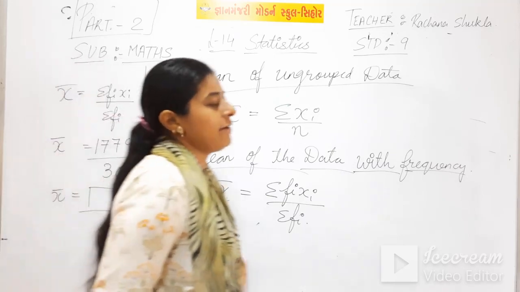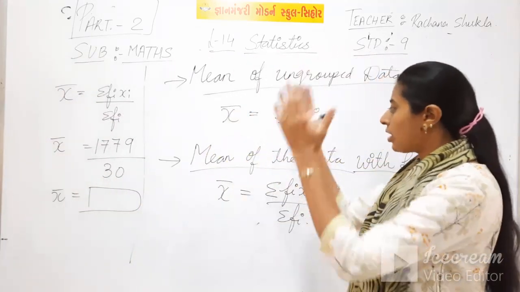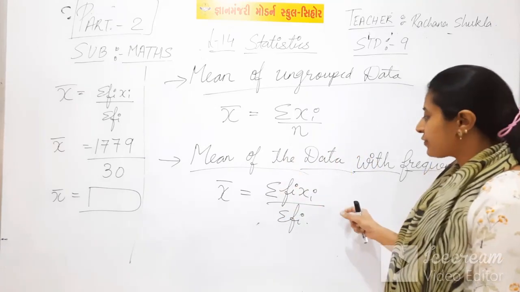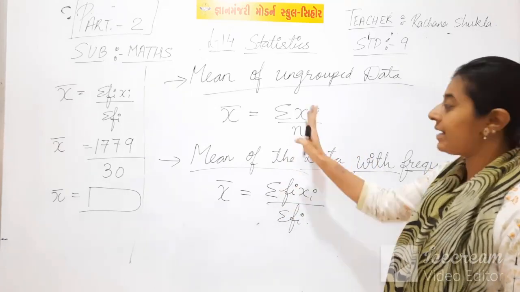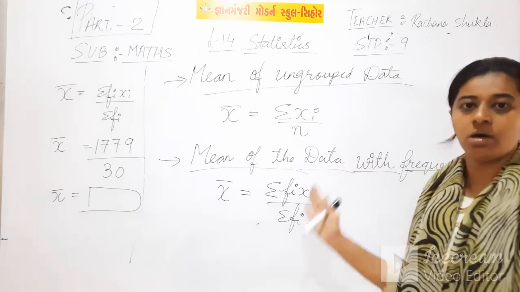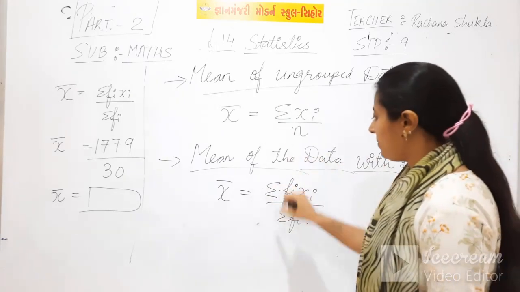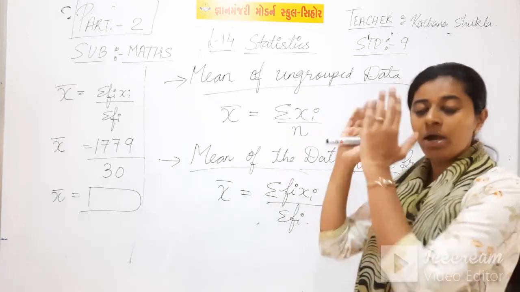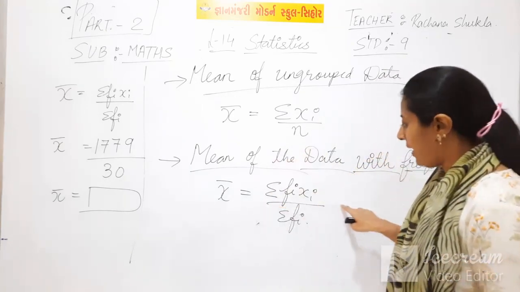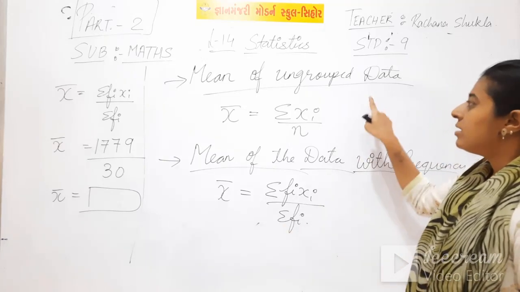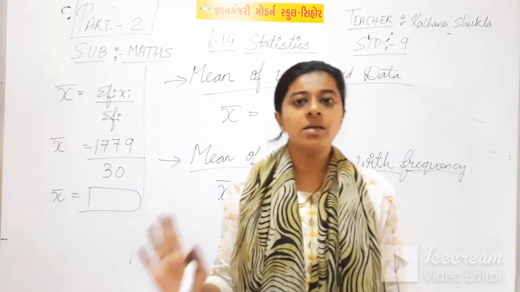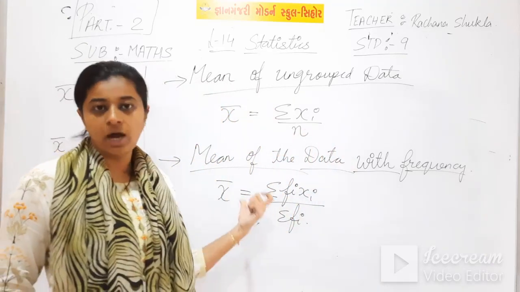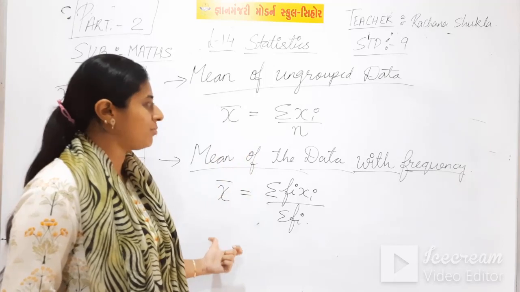See, this was the second formula which I taught you, the column xi, fi, then fi xi. This formula you will use when there is frequency given in your data. The data will be given, that will be xi, then fi. That means fi xi. You have to multiply that and divide it by sigma fi. These two formulas will be used for finding out the mean. So please note down very carefully both these formulas.